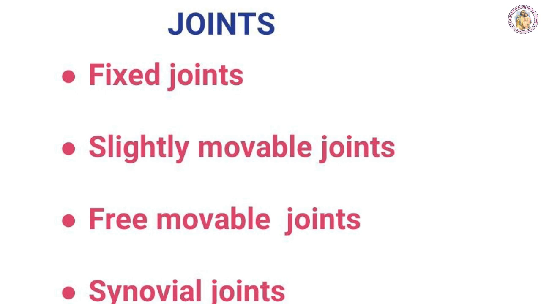Joints are always the place where two bones meet, isn't it? So ligaments are very short bands of tough fibrous connecting tissue that function to connect one bone to another, forming the joint. Tendons are made up of elastic tissue and they also play an important role in the functioning of the joints.